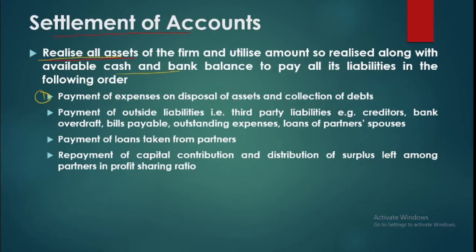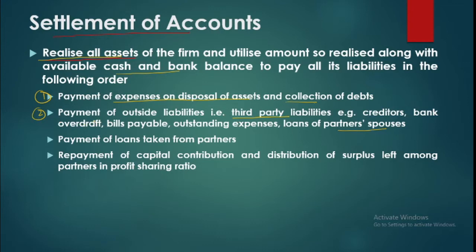The firm will be using the money to pay off the liabilities in this order. Number one, they are to pay the expenses on disposal of assets and collection of debts, etc. Since these are expenses directly related to the sale of the assets, you have to pay them out of the proceeds first. After that, you come to the actual liabilities available in the books. The first are third party liabilities. That is, you are to pay creditors, bank overdraft, bank loan, bills payable, outstanding expenses, and loans of partners' spouses, because partners' spouses are third parties, not internal to the business. These liabilities may be secured or unsecured, but all of them are to be paid next.